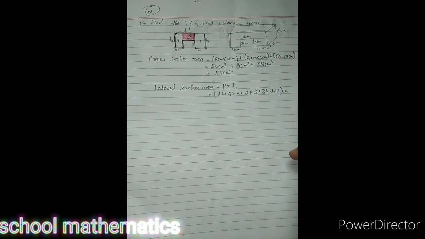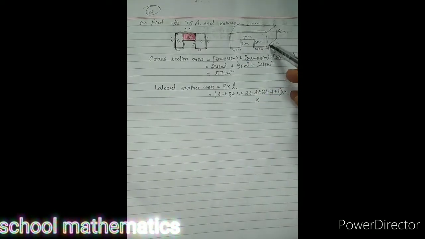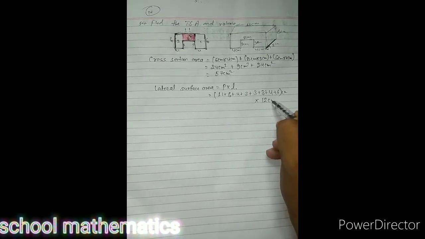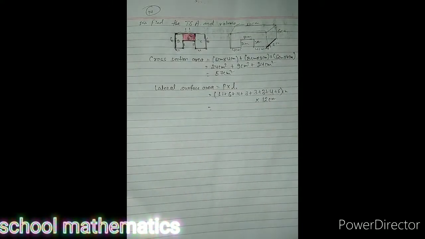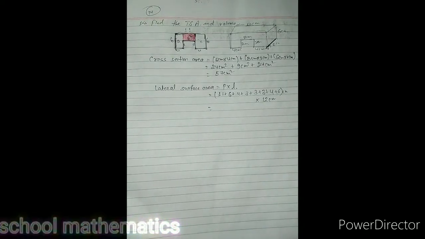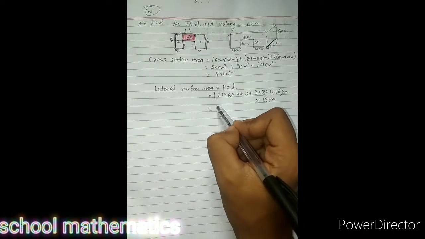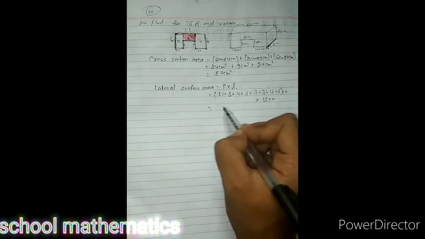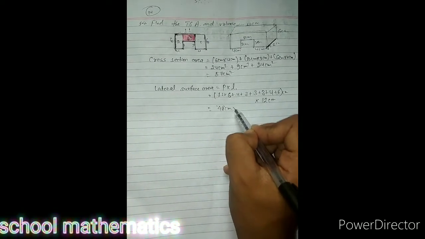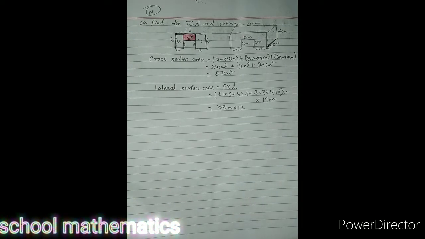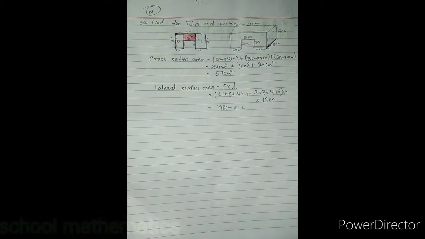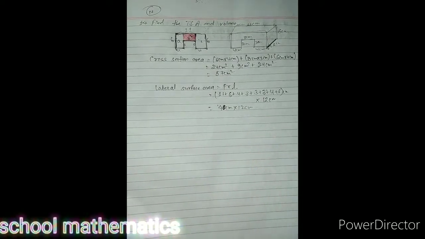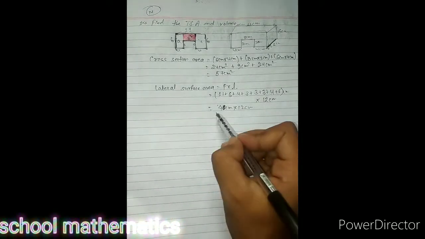So 8 into length, meaning the distance between two cross-sections, 12 centimeter. Now add these all. 11 plus 6 plus 6 plus 4 plus 3 plus 3 plus 4 plus 3 is 40. Sorry, it is 40. 40 into 12 is 480.